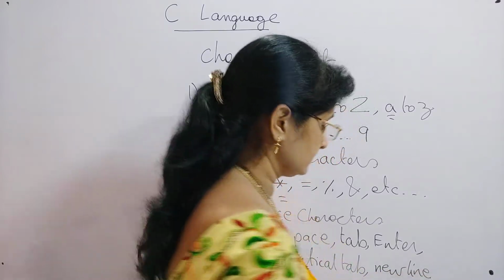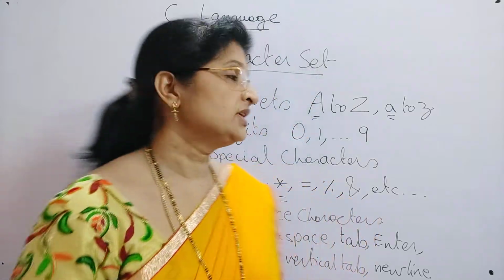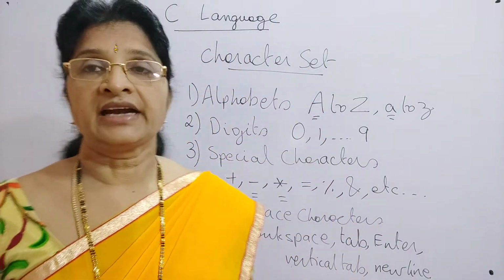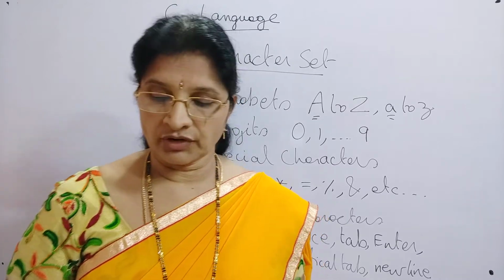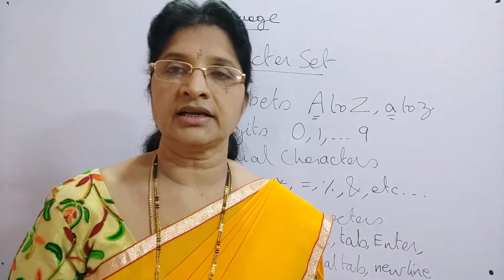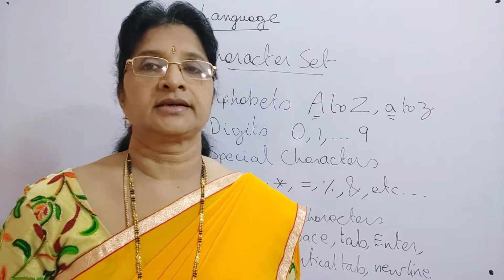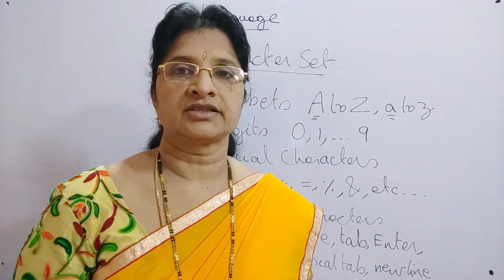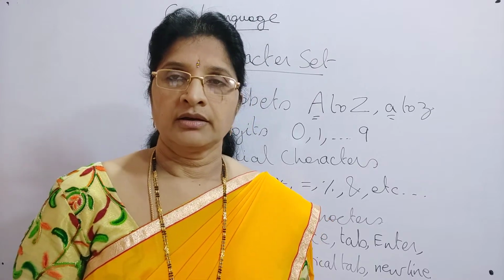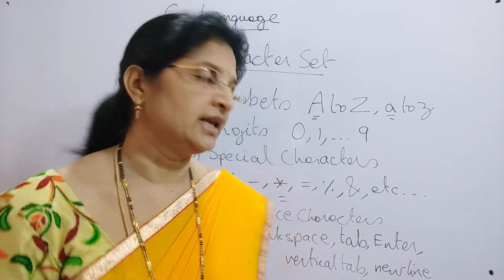All these characters cannot be seen. So these are the 4 different categories of characters that can be given in C language: alphabets, digits, special characters and white space characters. All these can be given as characters in your C language.